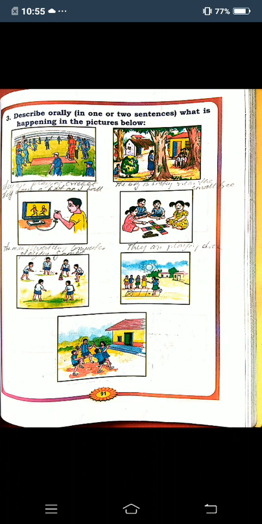Okay, children. Next, in the fifth picture, six boys are playing. They are keeping five or six stones up on one another, like a building, and one boy is throwing a ball or stone on the stones. If that ball or stone hits the other stones, they will fall down.